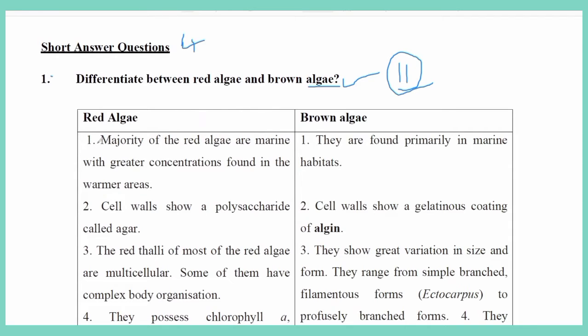So the first point: majority of the red algae are marine.